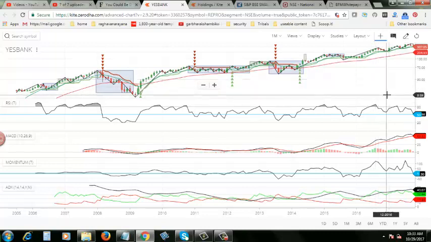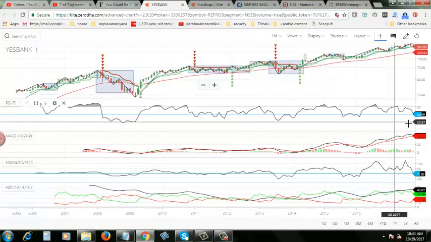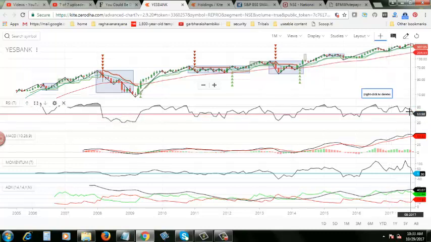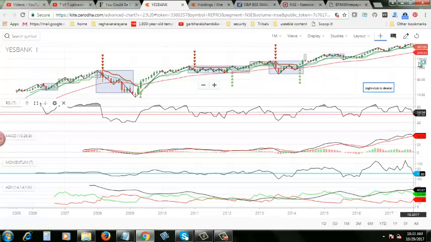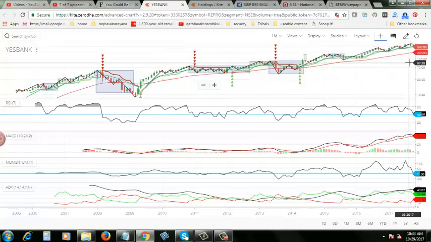Okay, coming to other technical indicators, what sort of guiding points are they giving us? Now look at the RSI. RSI is touching the midpoint. Actually, it is going down vertically, which is in sync with the price downfall here.